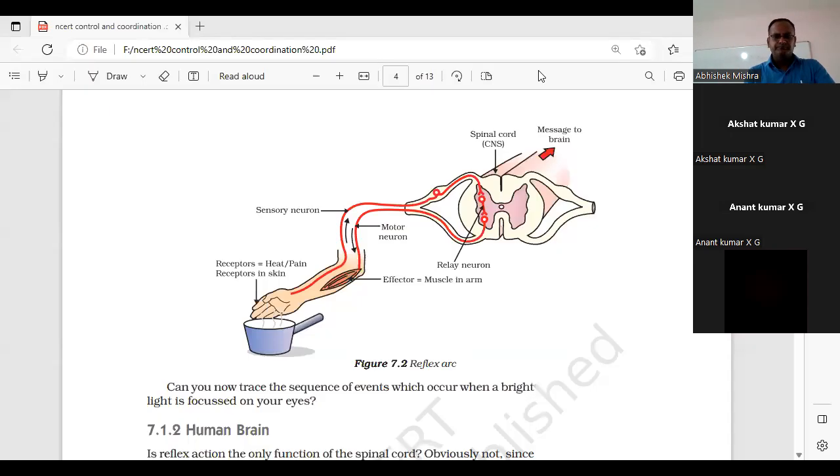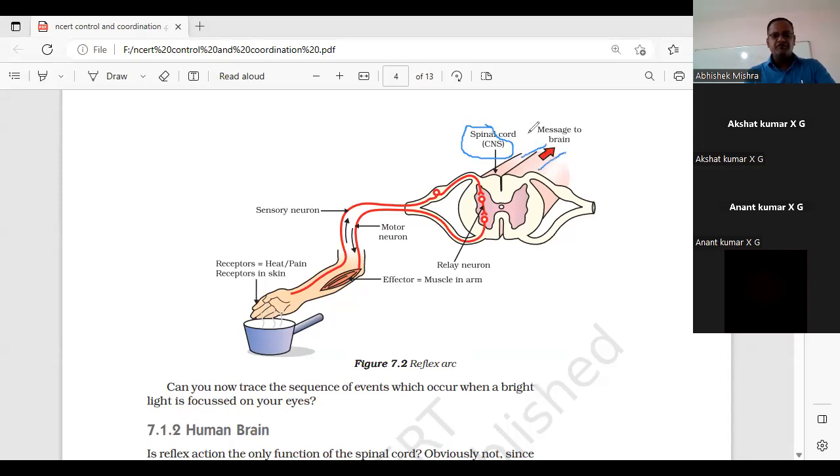Let me show you once again the diagram of the reflex arc. The screen share is loading. Okay. You see in this diagram, the message is going to the spinal cord, and the message is sent to the brain.